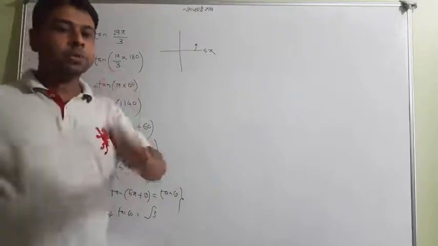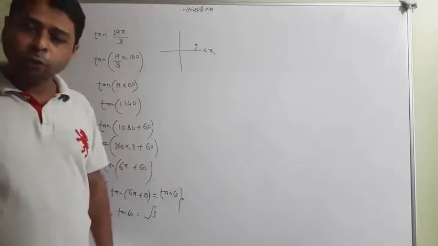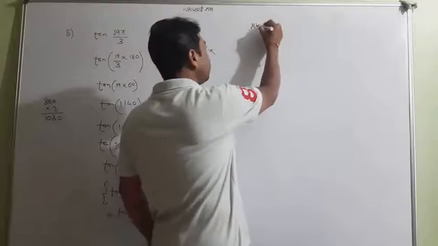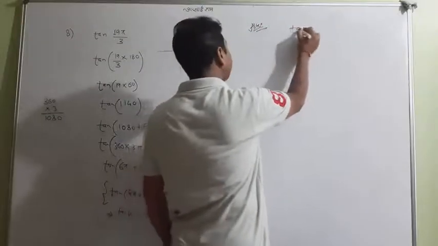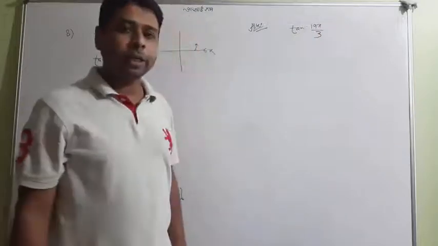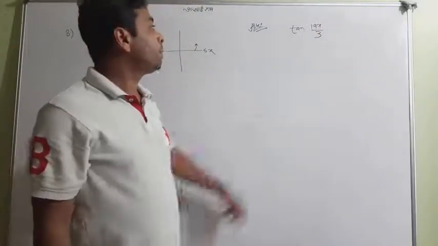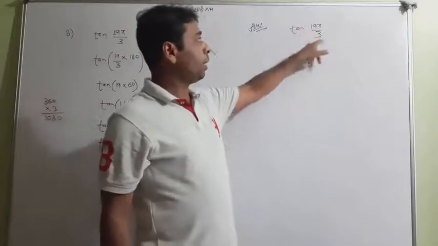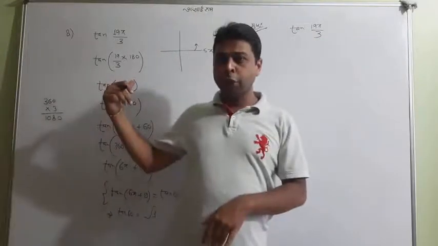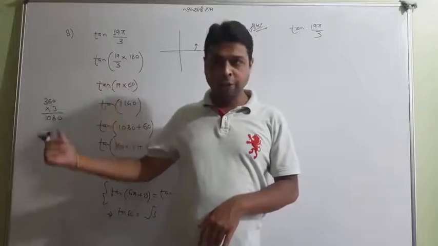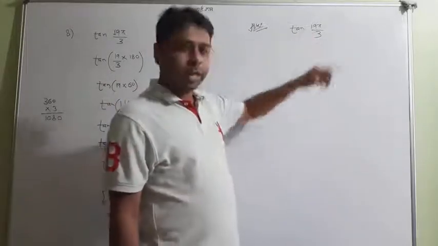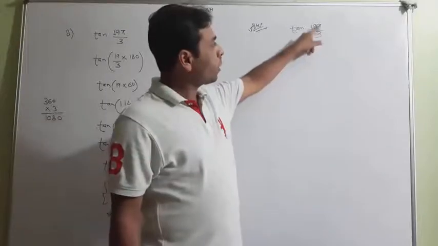But I just want to tell you a different method which you will find so easy. So look at the question again. And this is the alternate method, and I know that you will like that method. So look properly. This is the question. You want to find the value of this particular ratio with the angle 19 pi by 3. So the first method was when you turned pi into the degree system and then found the value by the so-called method. This time I am telling you something special. Look at this fraction number.